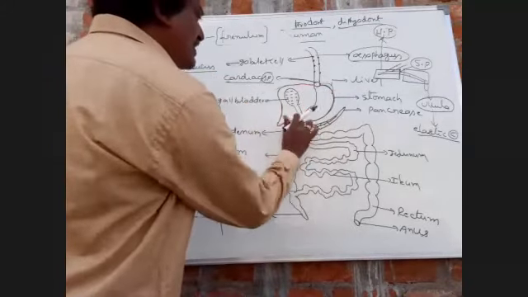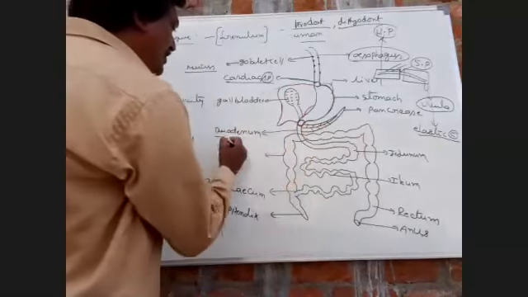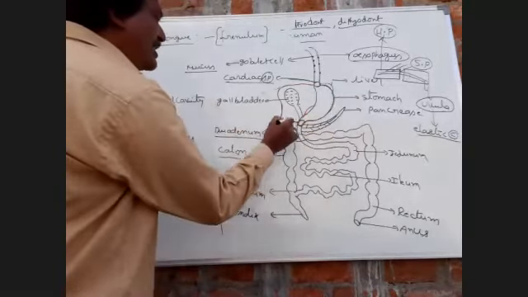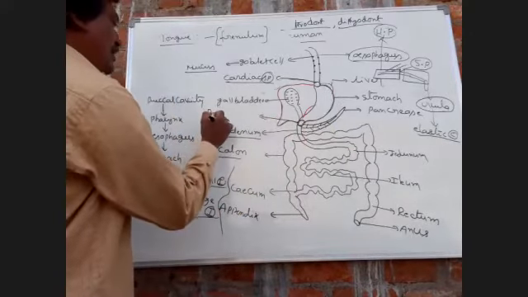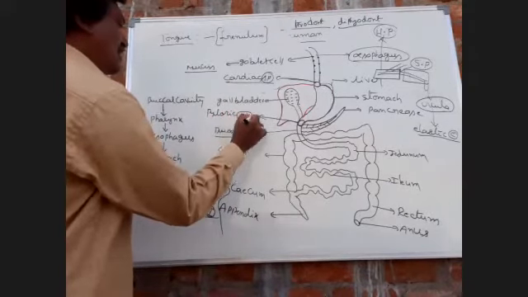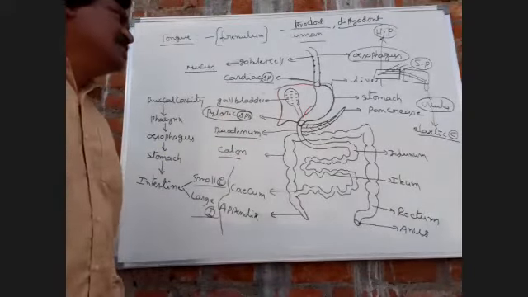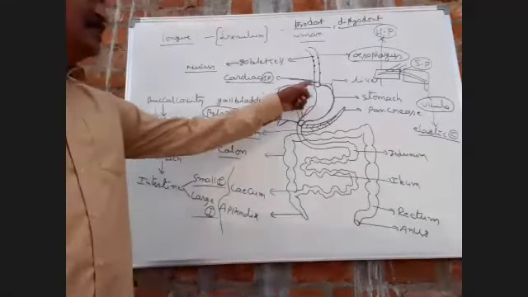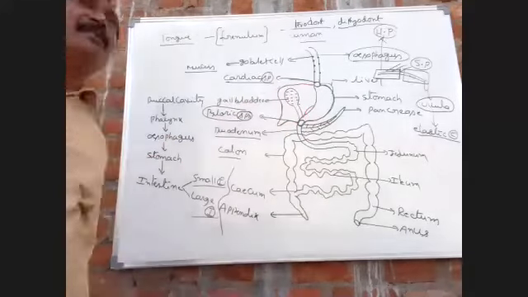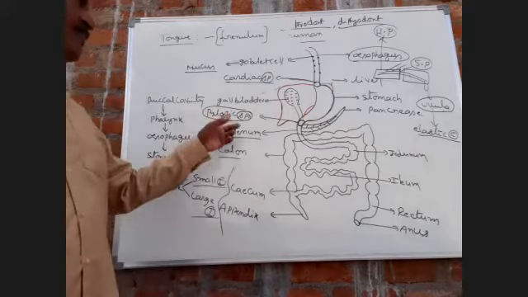Then between the stomach and duodenum, the pyloric sphincter muscle is present. So the stomach is provided with an anterior cardiac sphincter and a posterior pyloric sphincter. Next, what is the main function of the pyloric sphincter muscle?